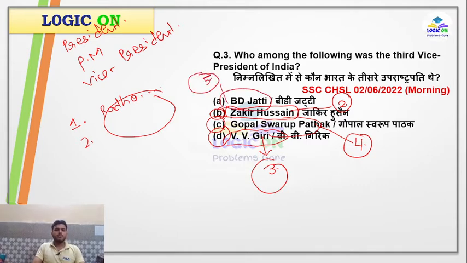In brief, just remember the names of our presidents, prime ministers and vice presidents that we have as of now. Prepare a list of all these names and try to remember them in chronological order. So here our answer to the third question is V.V.